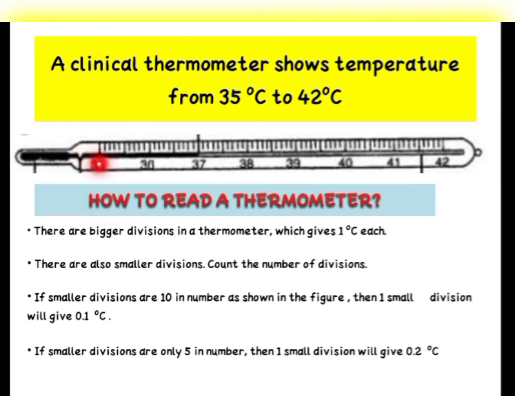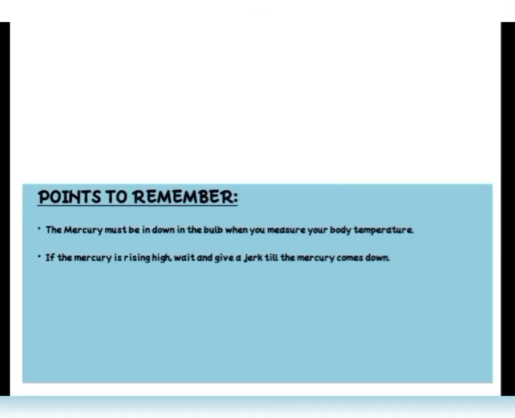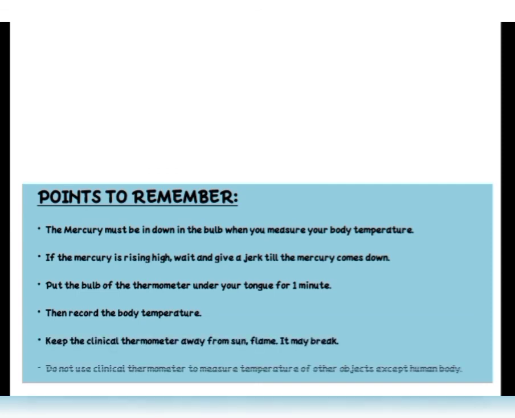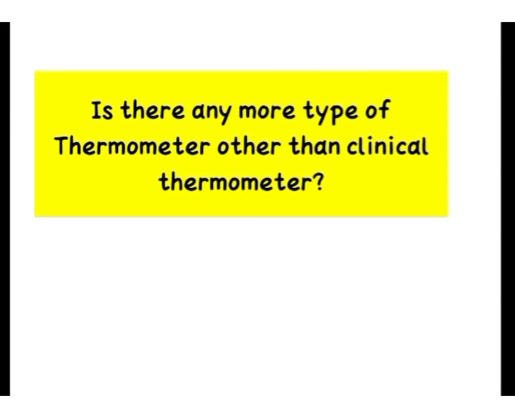You will not find any temperature coming down below 35 or going above 42. So the thermometer is also built in that same way, with no other scales below 35 and above 42 degrees Celsius.